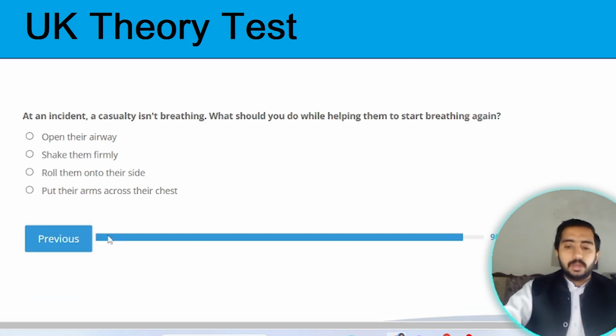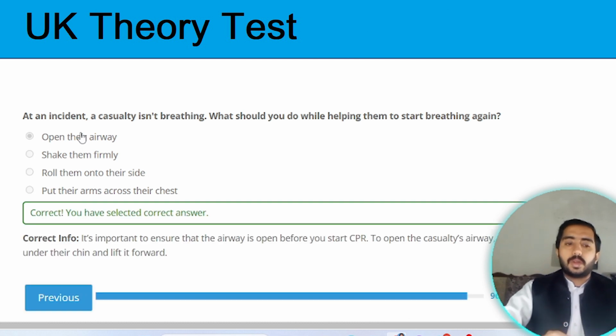Next question. At an incident, a casualty isn't breathing. What should you do while helping them to start breathing again? In this case, you need to open their airway. Option A is the correct one.